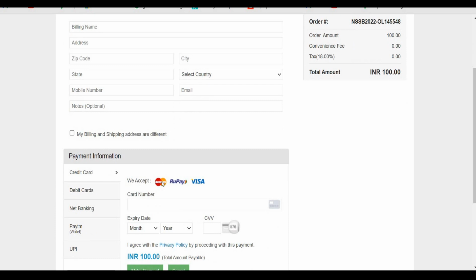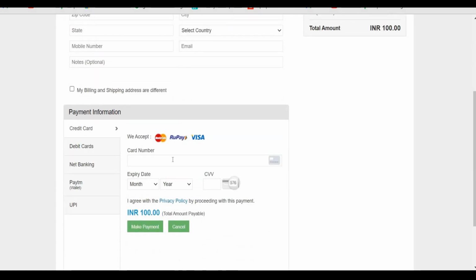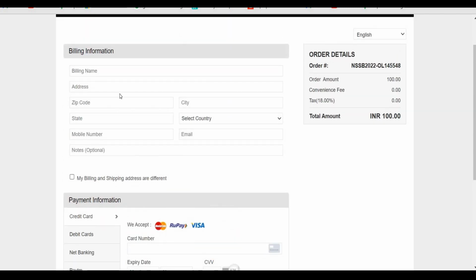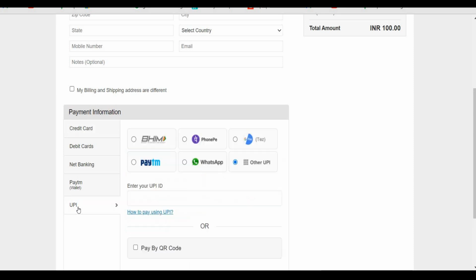So if you are using your own card number, then you need to enter your own billing information in these details. Otherwise, if you are using your friend's card number or anyone else's card number, then you have to mention this information based on that person. Or else if you want to pay through UPI or Paytm or debit card or anything, you have to click on this particular box and then you can do the payment process.